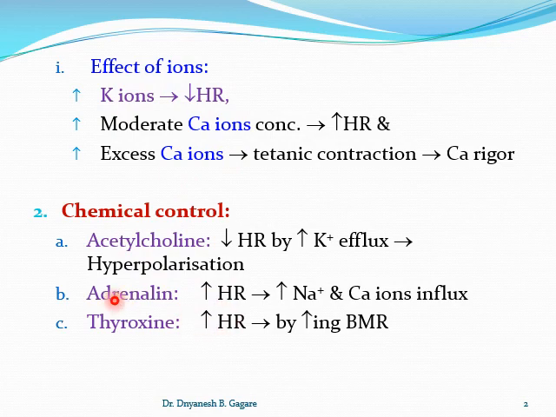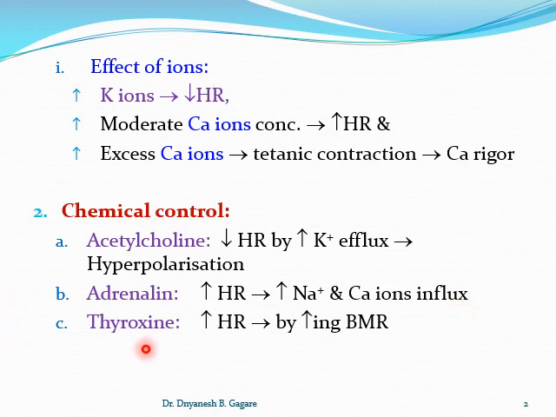Now what is the effect of adrenaline? Adrenaline has the opposite effect to acetylcholine. So adrenaline or adrenaline-like drugs, if injected, increase the activity of the heart. That means there is an increase in heart rate, and it increases by increasing the permeability to the sodium ions and calcium ions.